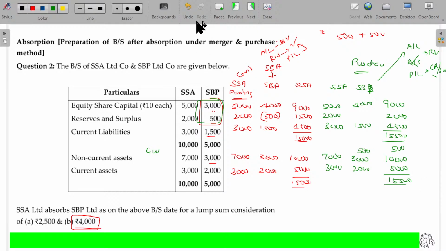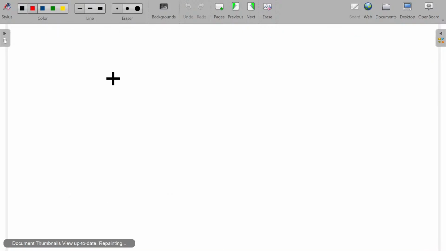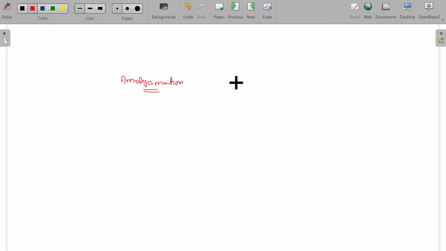Let me give the summary. You can simply recap this one. What's the summary here? In case of amalgamation, company A, company B, and both the companies are closed, right?